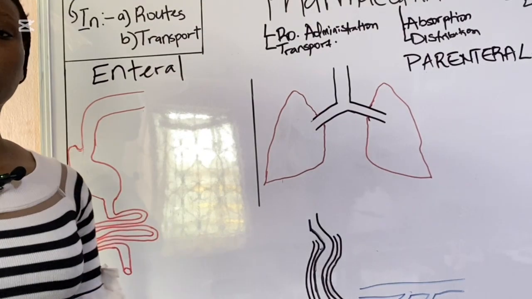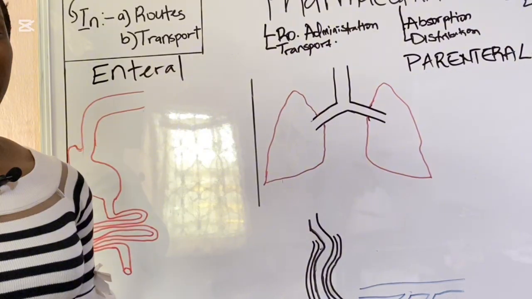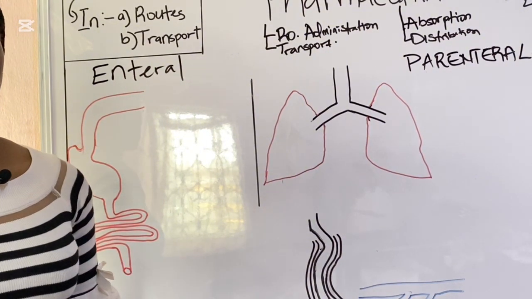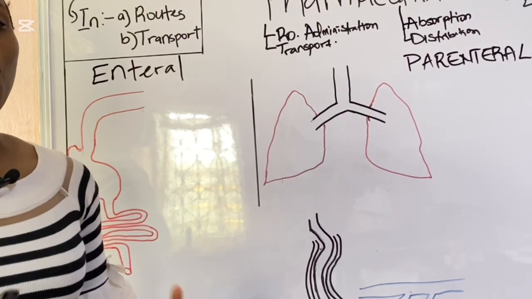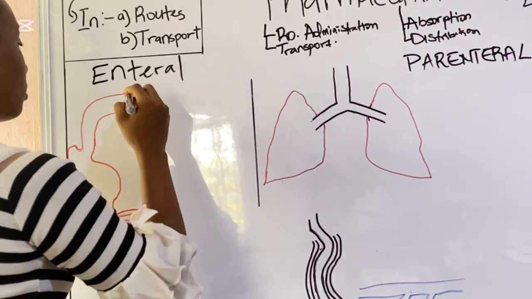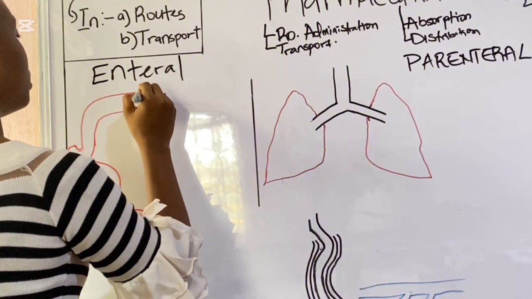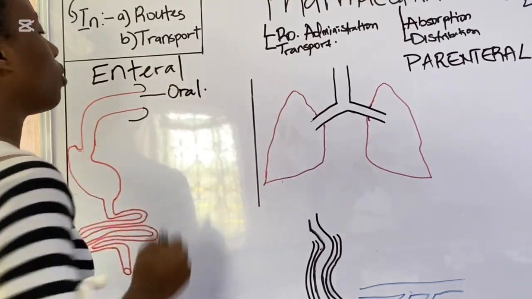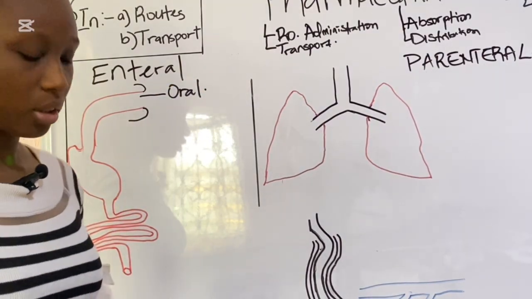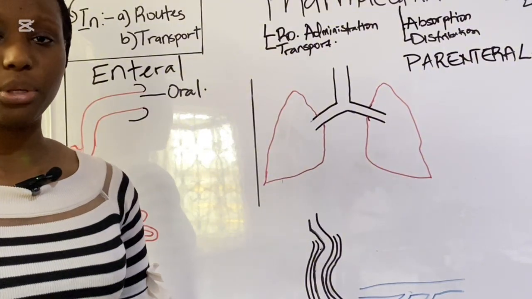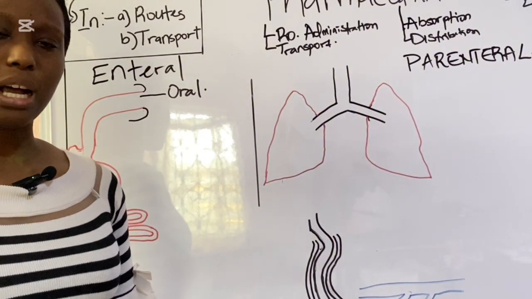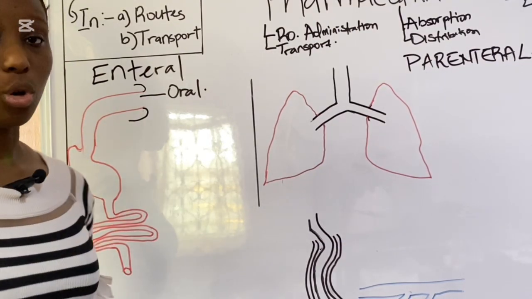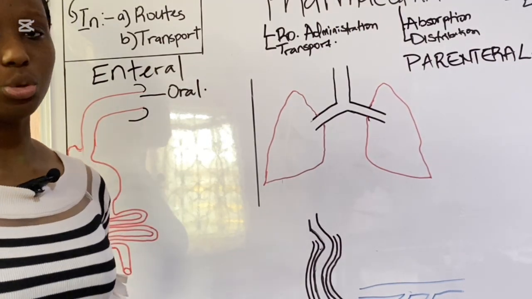Now when we talk about the routes of administration that are related to the enteral or gastrointestinal system, the first on our list is going to be oral administration. So this is the mouth. Oral administration simply means taking in drugs either in capsule form, liquid form, or powdered form through the mouth to be swallowed into the stomach.